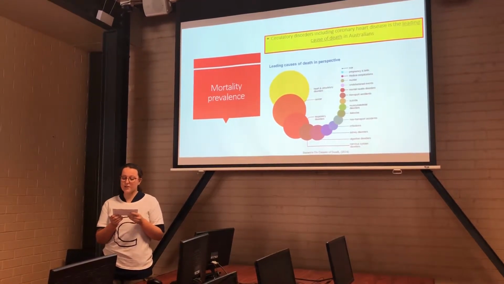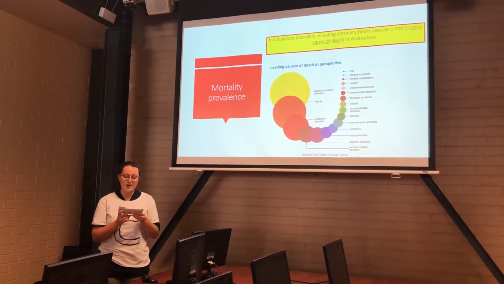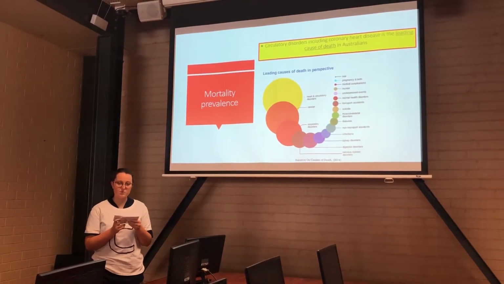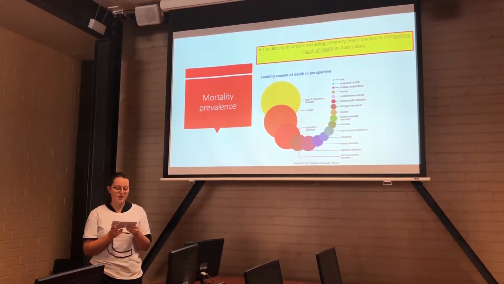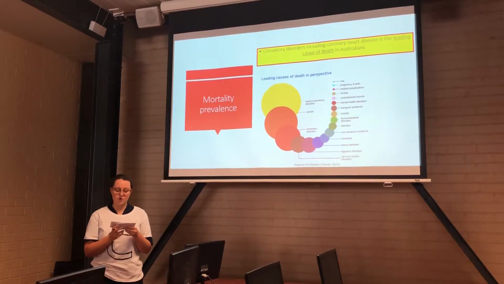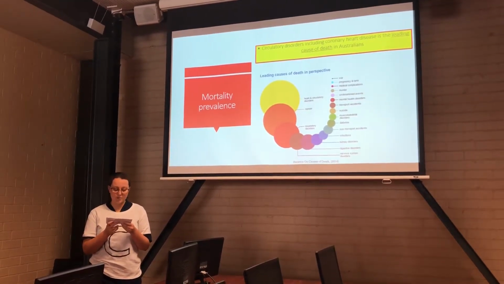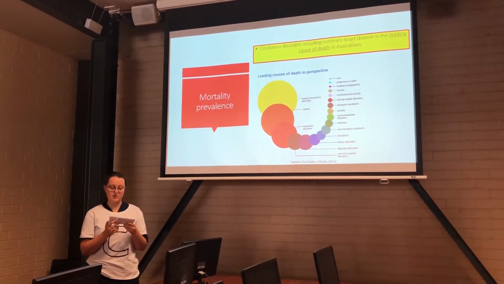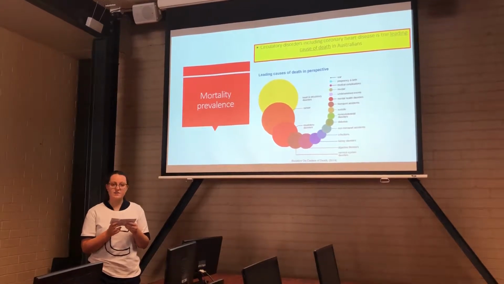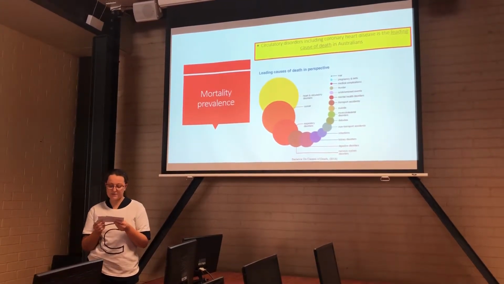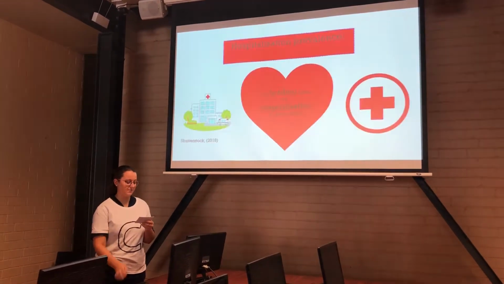Cardiovascular death rates, including coronary heart disease, remain a major cause of death and disability across the globe. In Australia, cardiovascular disease was responsible for 8.6 million deaths worldwide in 2015. Coronary heart disease is also the most common disease in Australia. 18.3% of the Australian population have reported having a disease of the circulatory system from 2014 to 2015. As you can see, coronary heart disease is a highly prevalent disease in today's population and contributes to a large burden on the healthcare system.